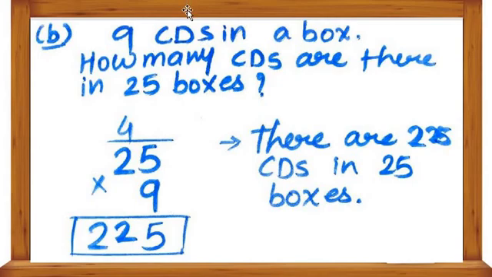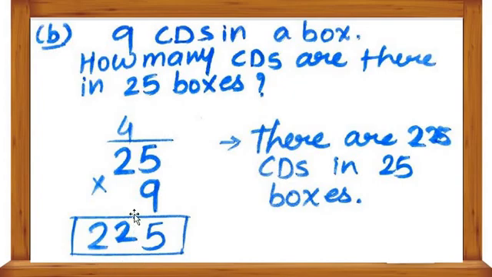Understood? Again I am repeating, all students: 9 CDs in a box. How many CDs are there in 25 boxes? So 25 multiplied by 9. 9 fives are 45, 5 here and 4 is carried. Then 9 twos are 18, 18 plus 4 is 22. So here we write 22.